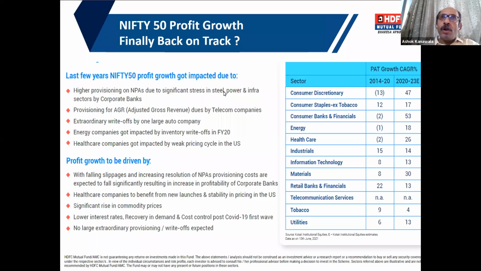That's what we call the broad-based rally, because it is backed by improving corporate profitability across the sectors. Therefore, we believe that over the next couple of years, with the profit outlook improving, equal weight has a better potential to deliver return compared to Nifty 50. Over to you, Dagaji.